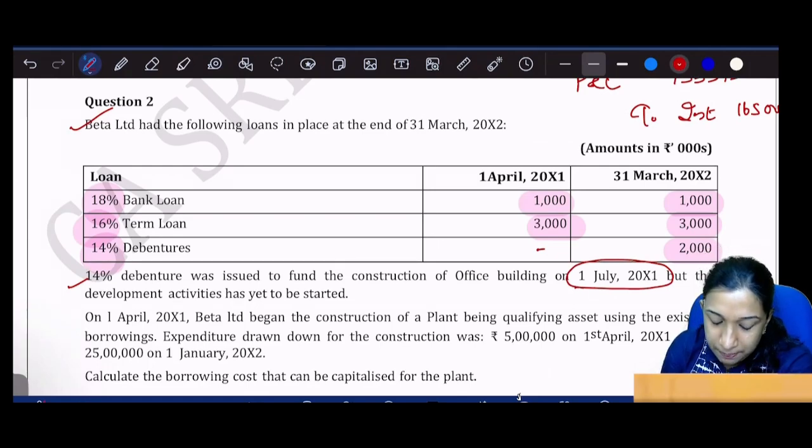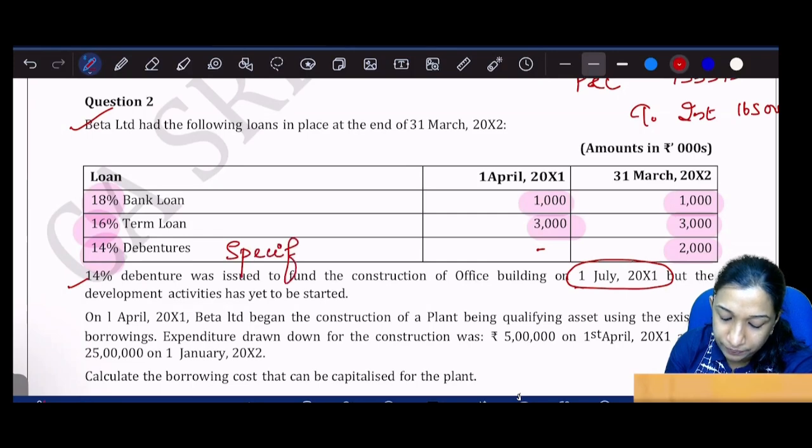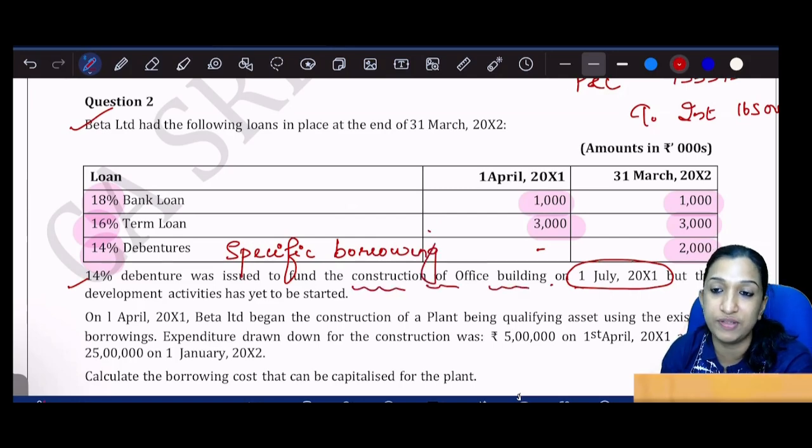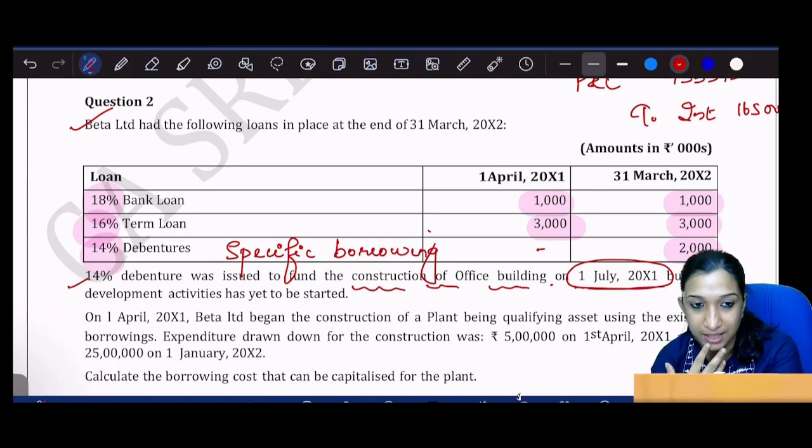So these debentures are a specific borrowing, because they are issued to fund the construction of an office building on 1st July 2011, but the development activities have yet to be started.